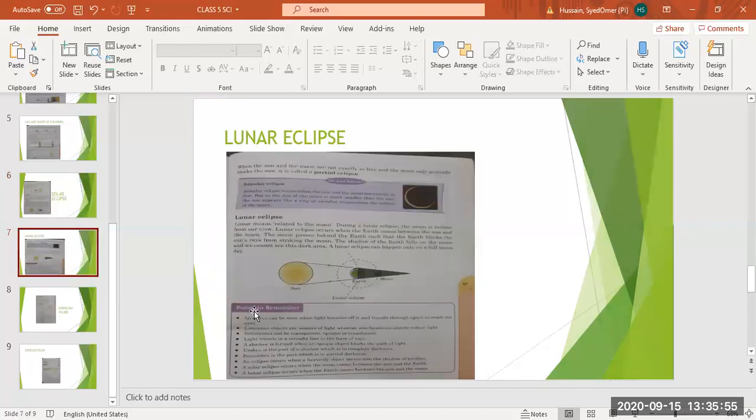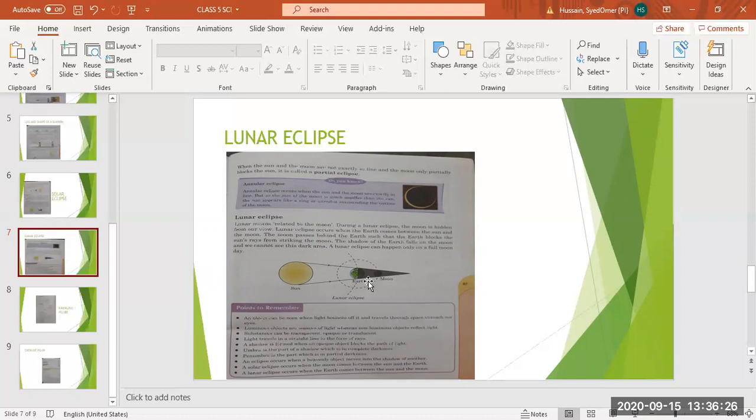Now again, we are talking about lunar eclipse. Lunar means related to the moon. So during the lunar eclipse, the moon is hidden from our view because now the earth comes in between the sun and the moon, and the light falling on the moon is blocked by the earth, because earth is an opaque object, so a shadow will be formed on the moon.